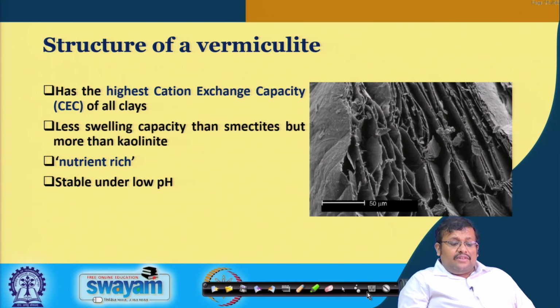So, about the structure of vermiculite, it has the highest cation exchange capacity of all clays. It has less swelling capacity than smectite, but more than that of kaolinite. It is nutrient rich because of high cation exchange capacity, and it is stable under low pH conditions.